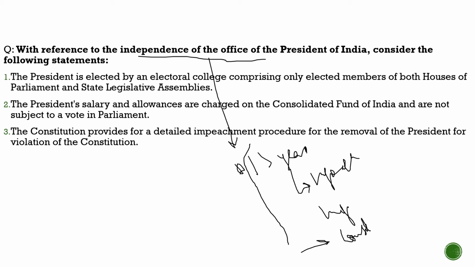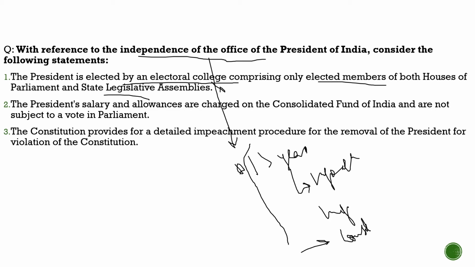Here the question says, with reference to the independence of the office of the president of India, consider the following statements. First statement: the president is elected by an electoral college comprising only elected members of both houses of parliament and state legislative assemblies. No, it is not. Even though he is elected independently, it does not support the argument with respect to the independence of the office of the president. So statement 1 is incorrect.